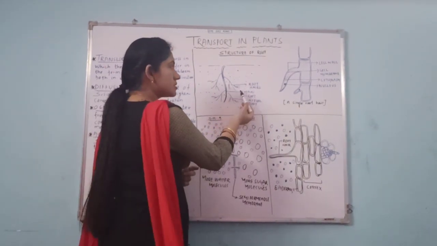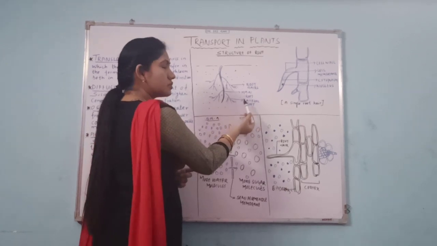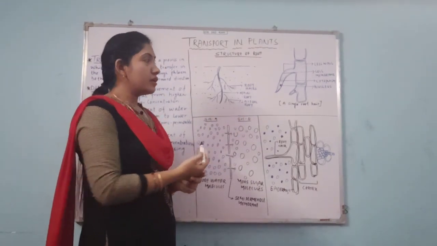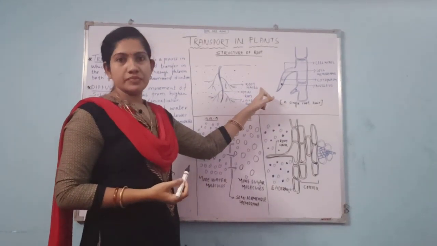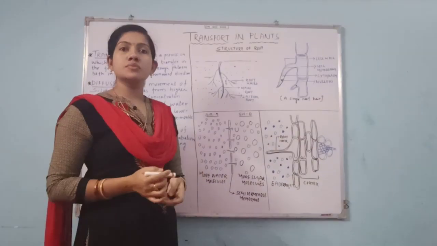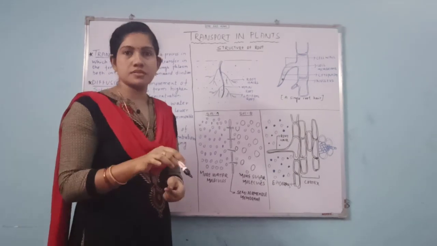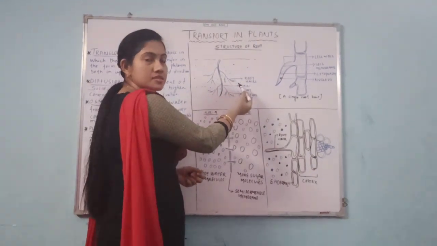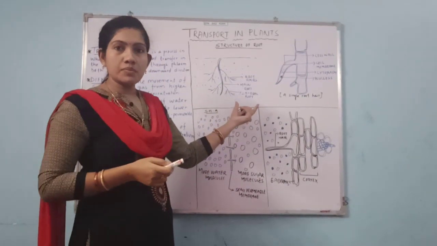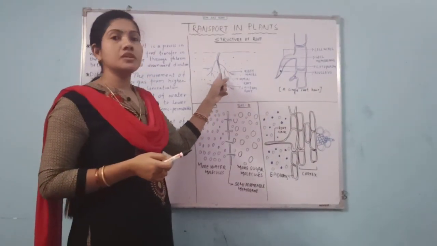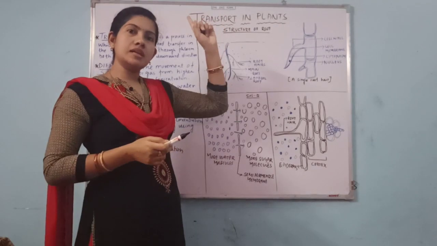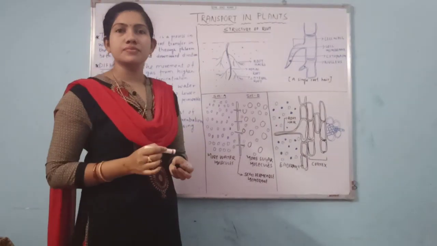So the main root is the primary root and the lateral roots are the secondary roots, and all the secondary roots bear root hairs, and actually absorption takes place by root hairs. Then these root hairs transfer the absorbed mineral into the lateral root, and the lateral root transfers it into the main root, then to the xylem, and phloem to the leaf.